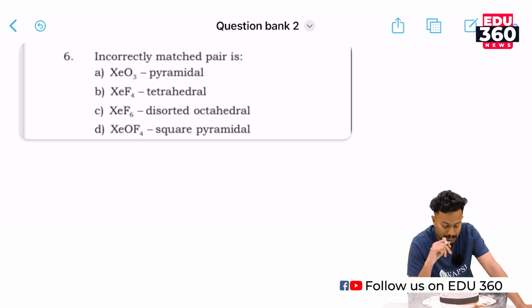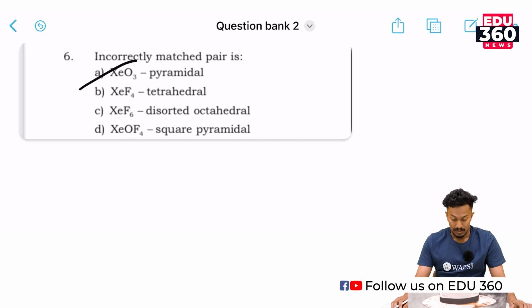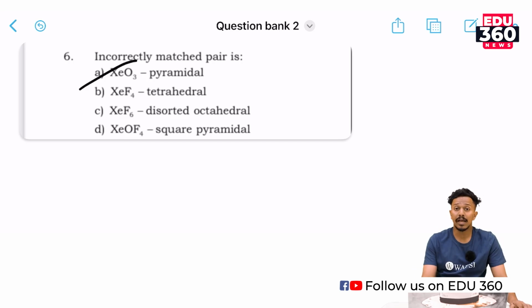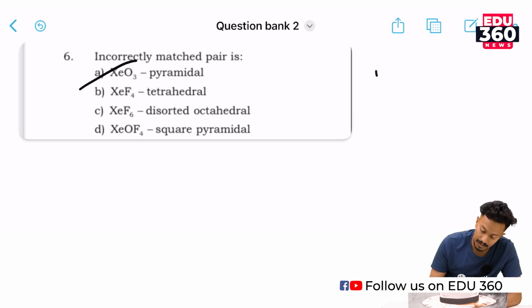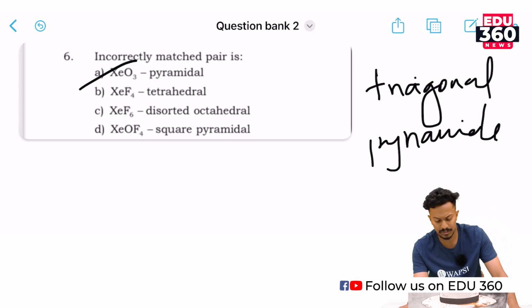Let me look at this. XeO3 is sp3 hybridized, so it would be trigonal pyramidal. So XeO3 is a correct match.